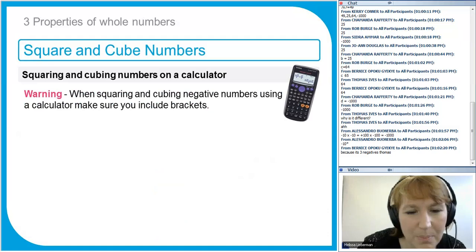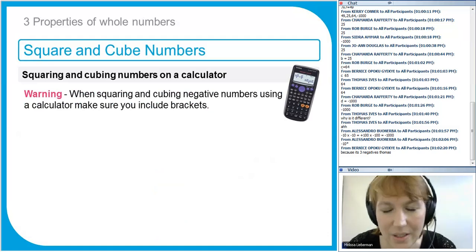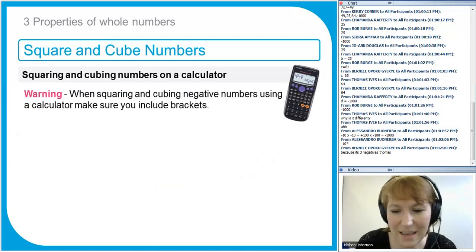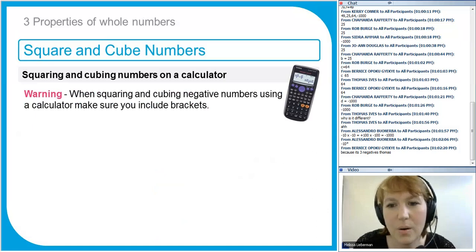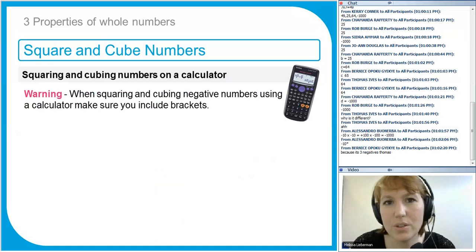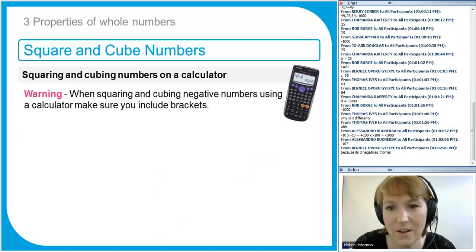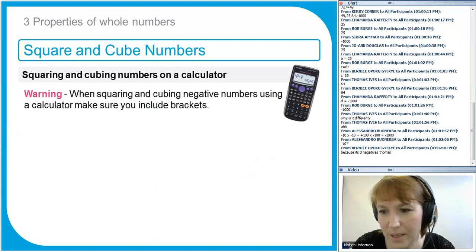Now, be very careful when you're squaring negative numbers. If you've got a calculator there with you, unfortunately I didn't bring mine, I want you to use your calculator and work out -5 squared. So on your calculator, -5 squared, and tell me what your calculator says.